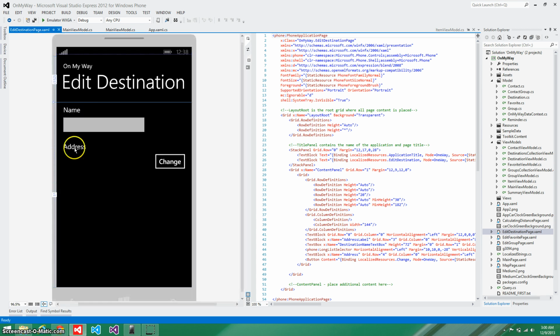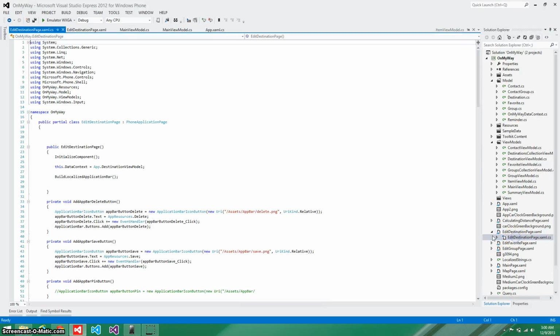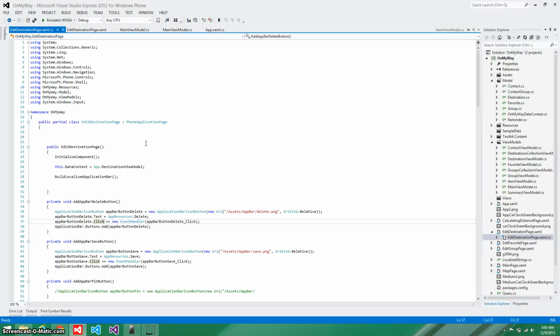This is the designer that I designed everything in, and the XAML code behind it, and then each of these have code behind that for responses. Like for the app bar delete button, I have logic here that I did and everything. Anyways, so that's my application.